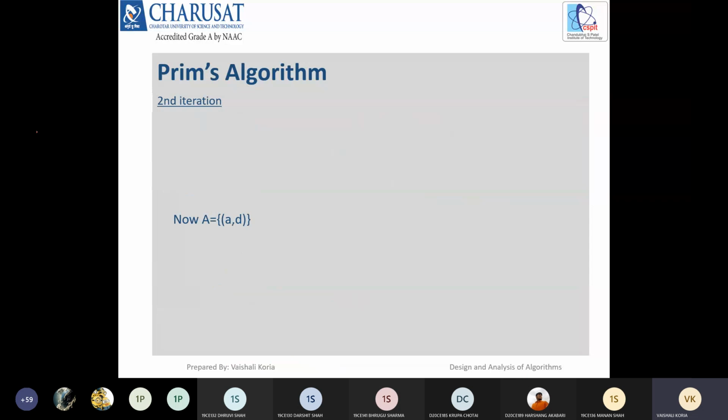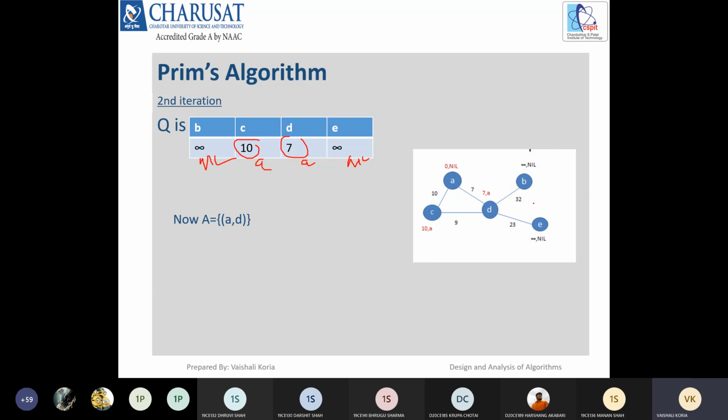Okay, now we'll see the second iteration. At the start of the second iteration we have B, C, D and E. C is 10 and D is 7, the parent of both vertices is A, and the parents of B and E are nil. This is the graph. These 7A and 10A are updated. You can see here the key of A is 0 and the parent of A is nil. Same way C is 10A and D is 7A, and these keys are based on these weights.